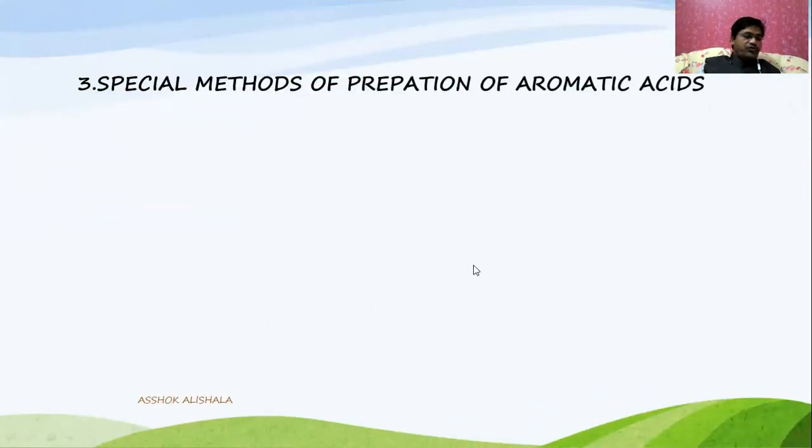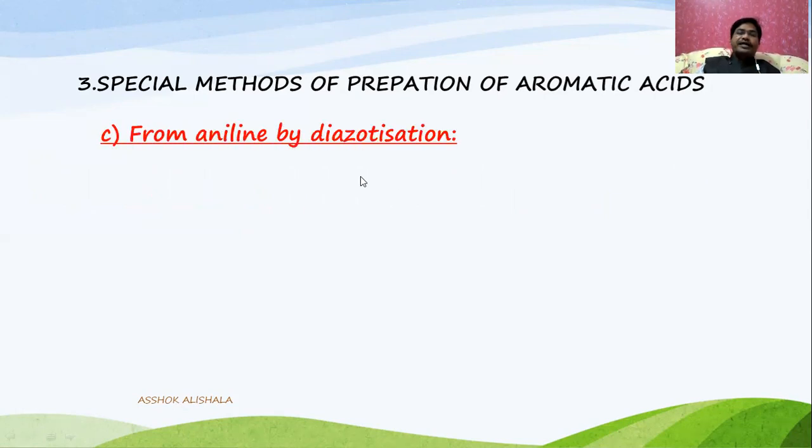Now let us go for another one among the special methods of preparation of aromatic acids. The other reaction is from aniline by diazotization. You know that diazotization is nothing but treating a compound with NaNO2 and HCl, that is nitrous acid.